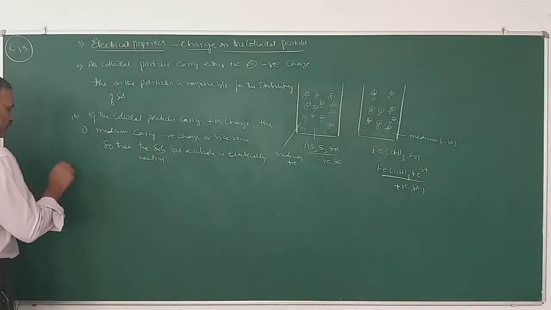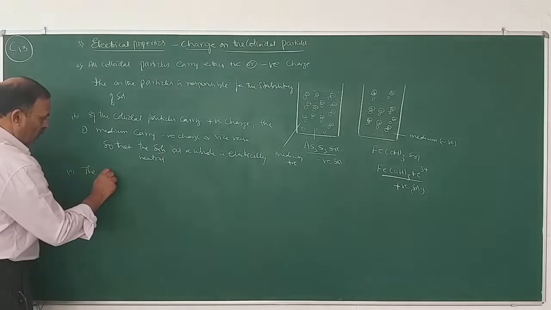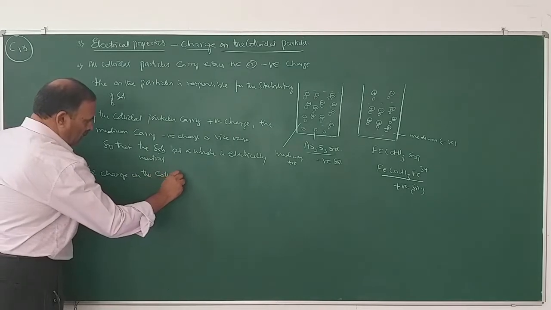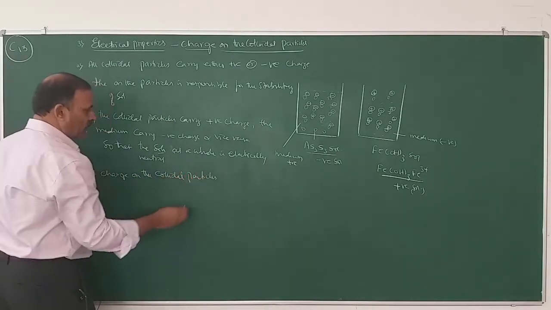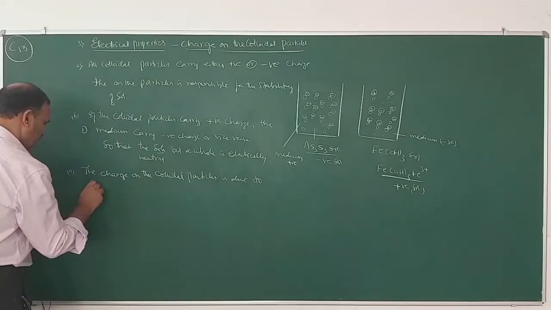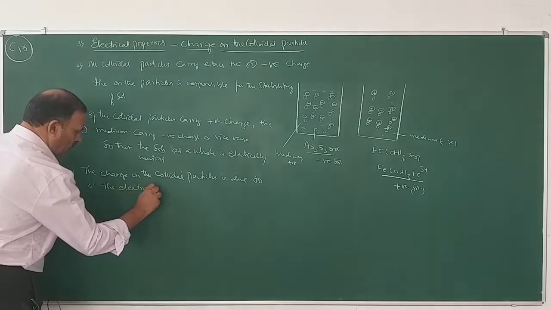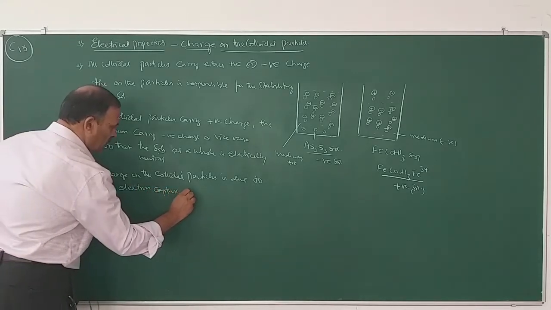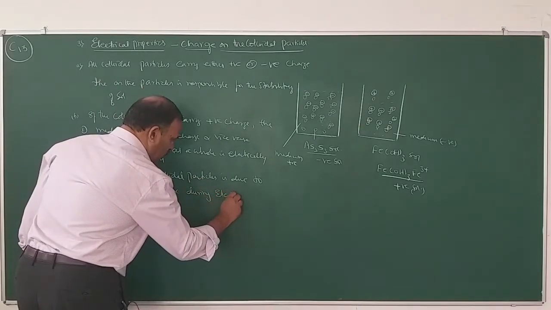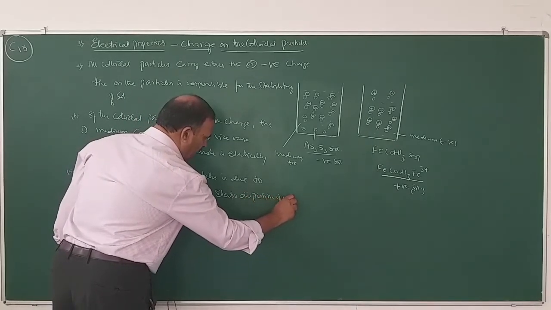So third point, how the particles acquire charges. The charge on the colloidal particles is due to these points. First, the electron capture during electrodispersion of metals.